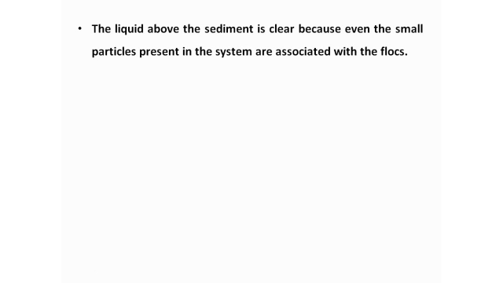Now the liquid above the sediment, the supernatant in the flocculated suspension, is clear, because even the small amount of particles present in the system are associated with the flocks only. Thus in a flocculated suspension, we generally get two layers after allowing it to settle for a while. In the bottom layer we get the settled floccules, and in the top layer we get a clear supernatant.